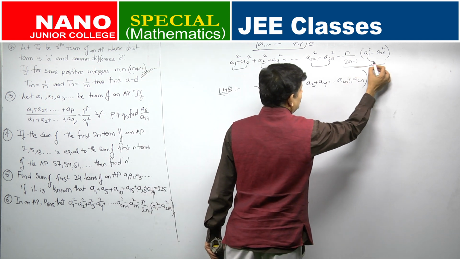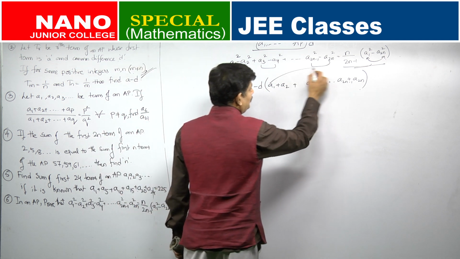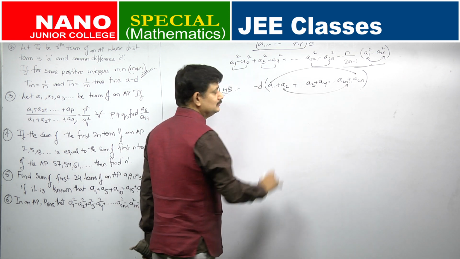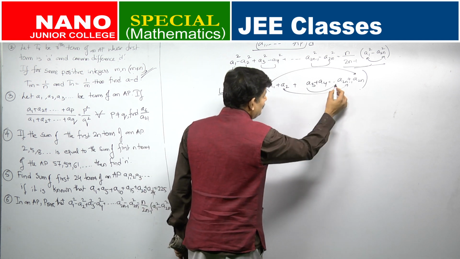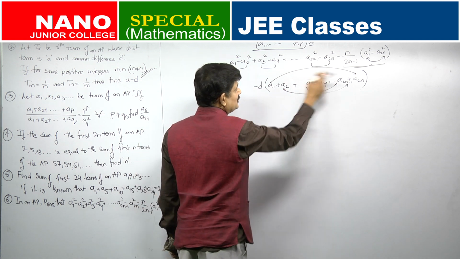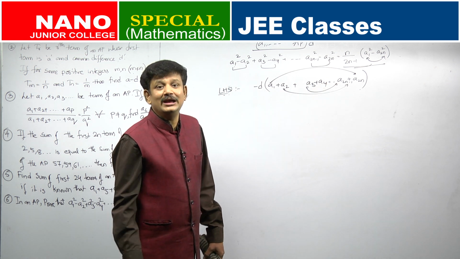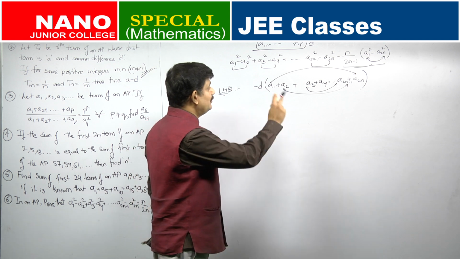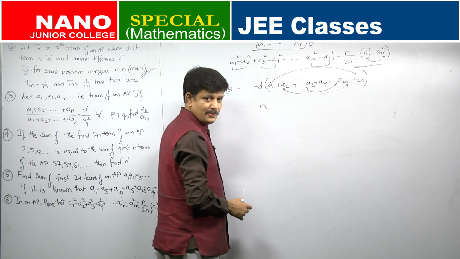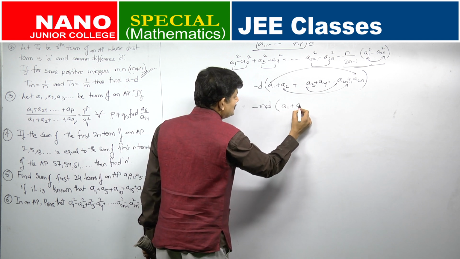So, what do I want in the right hand side? a1 square minus a2n square. Now, we will see a1 plus a2n, will it not be same as a2 plus a2n minus 1? Will it not be same as a3 plus a2n minus 2? Sums of the subscripts are all same. So, each of these pairs will be one and the same. How many such pairs are there? Total 2n numbers are there. When I make them into pairs, I will have n pairs, 2 numbers in each pair. So, the summation I can write as n times, minus d is already there, so minus n d into a1 plus a2n.